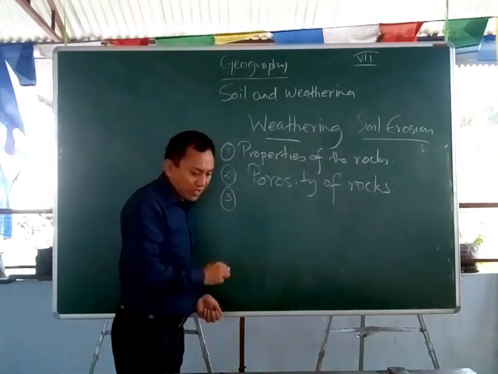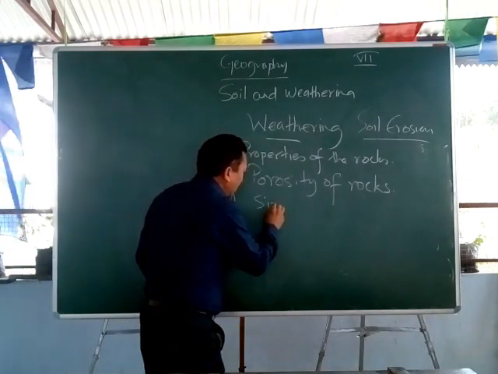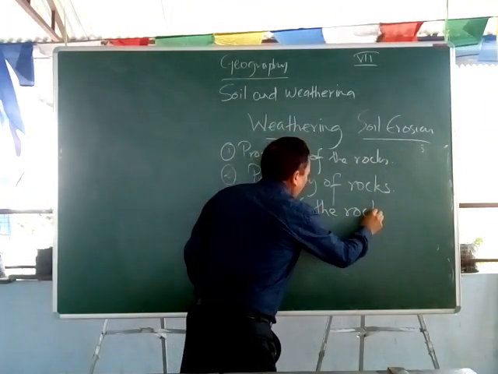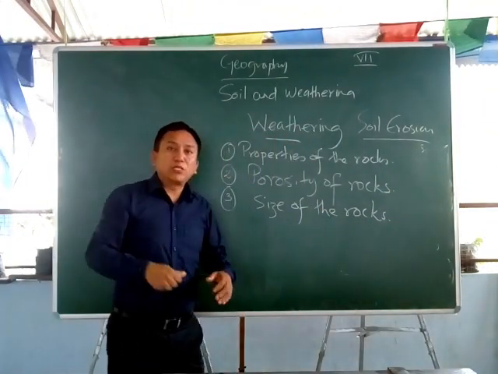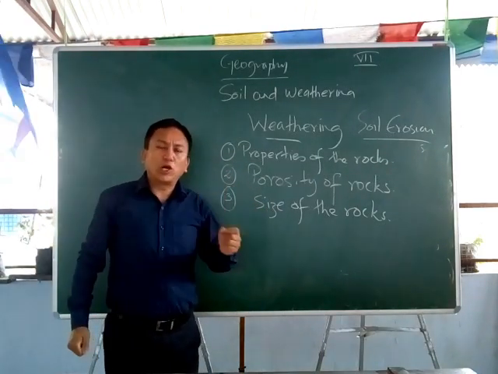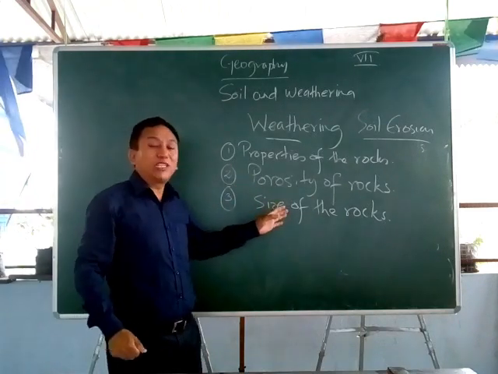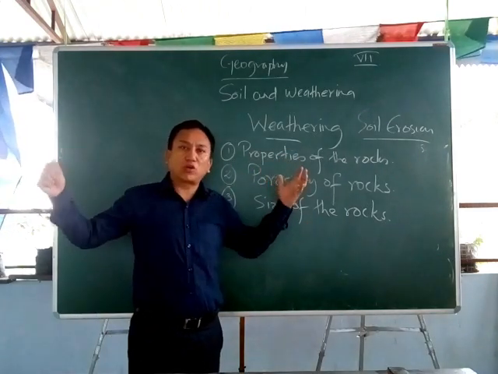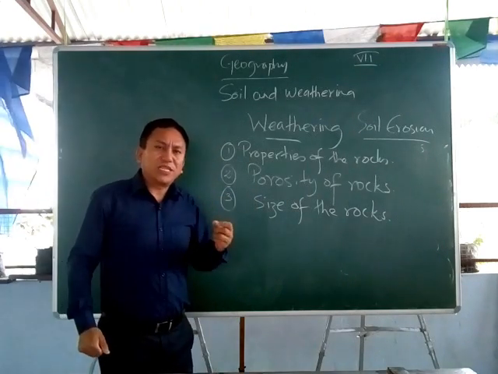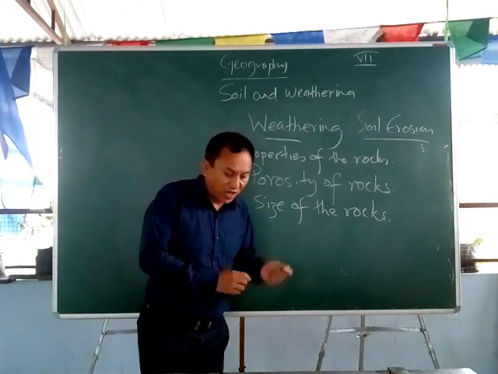Number three we have is strength of the rocks. Size of the rocks, or the strength. That means the bigger the rocks, the stronger it will be, and therefore it will take a longer time for weathering to take place because of the huge size of the rocks. But if the rocks are small in size, then weathering will take a shorter time. That means the rocks will get weathered or broken down very, very fast.